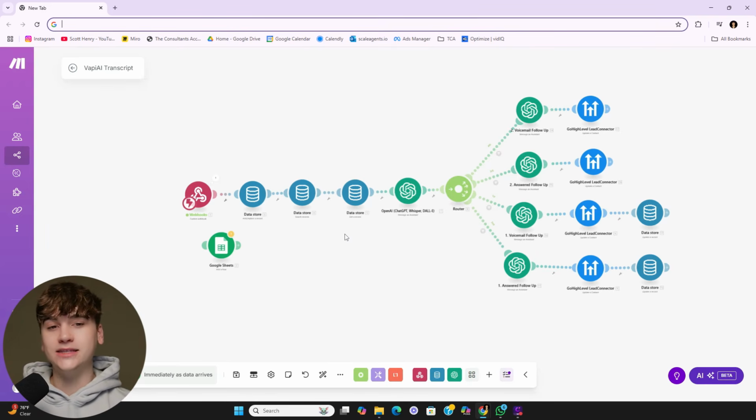Because the idea is that this is a backend safeguard, assuming that you're setting up a dialer to book sales calls. Not everyone's going to book in. So this is really just a good way to hit them over text as well.